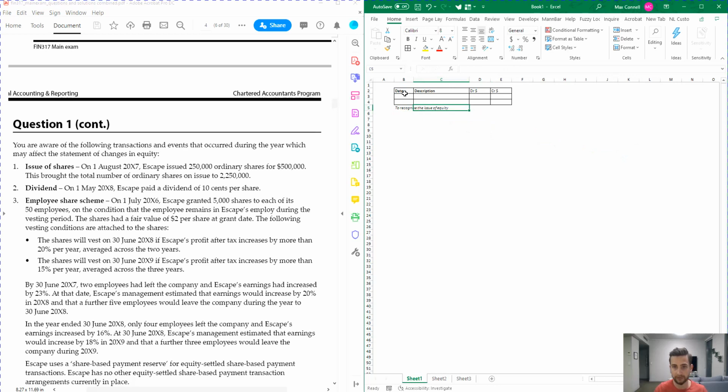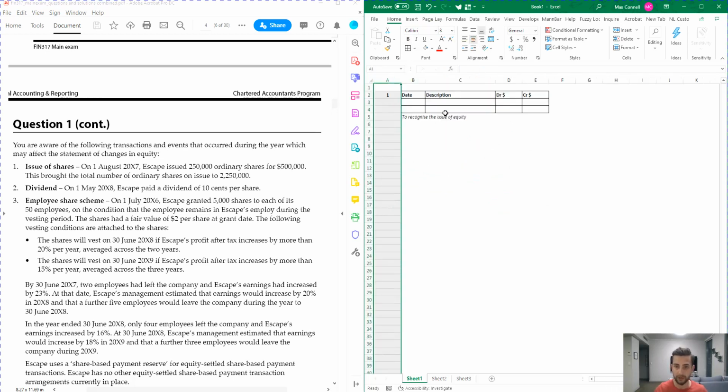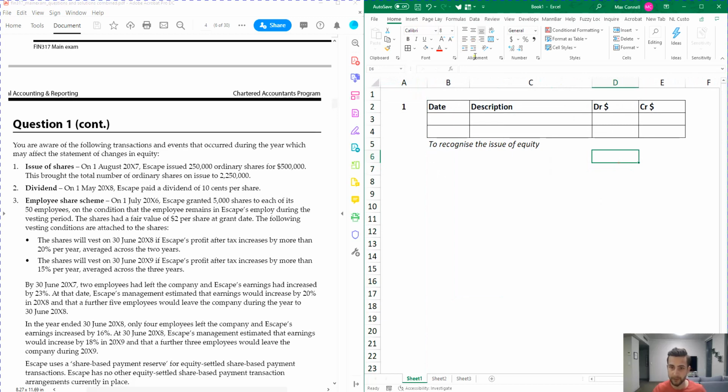So these are all the things that you need. If you miss any of these, you put yourself at risk of losing easy marks. And I'd also like to do a 1 just to reflect which question it relates to. Okay, so there we go.